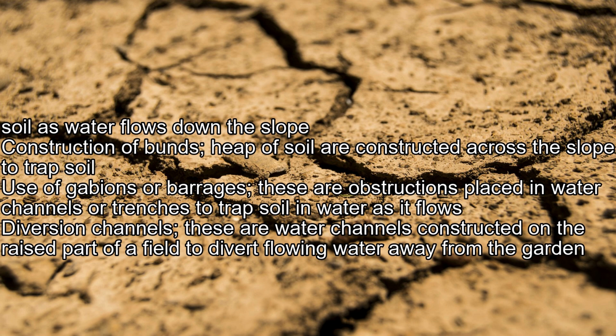Use of gabions or barrages. These are obstructions placed in water, channels or trenches to trap soil in water as it flows. Diversion channels. These are water channels constructed on the raised part of a field to divert flowing water away from the garden.